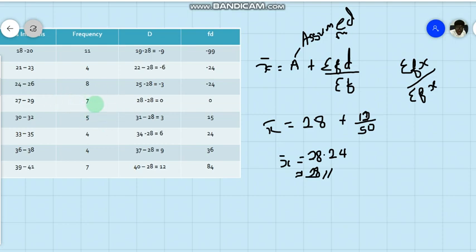So here's what you do. Your activity is to repeat this process to get a table, but instead of using 28 like I did, you should use 31. 31 is also close to the middle. So use 31, get your deviation, get your FD, and then calculate the mean using 31 as your assumed mean instead of 28. So try that out. That will be your assessment for this particular lesson.